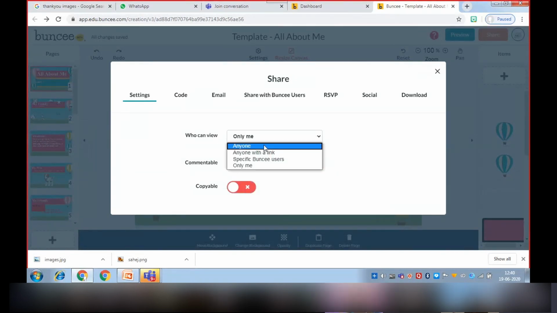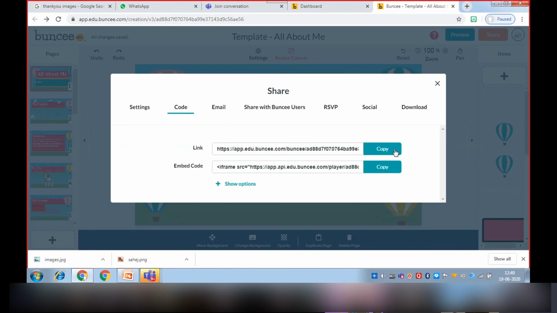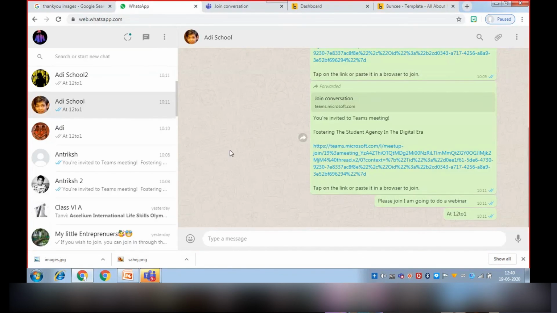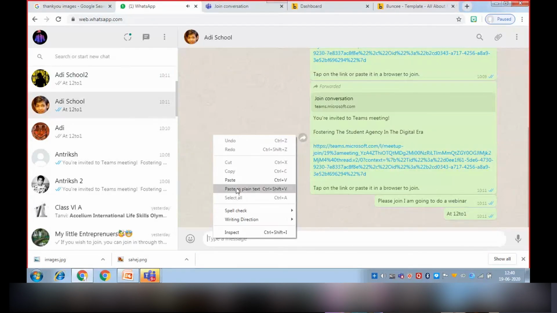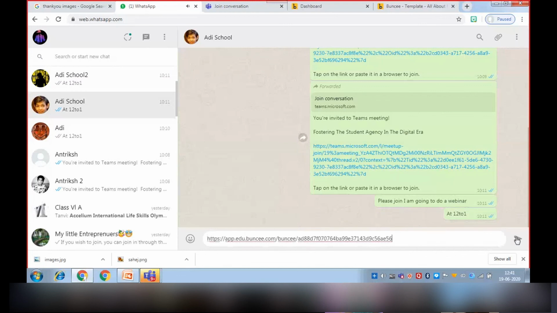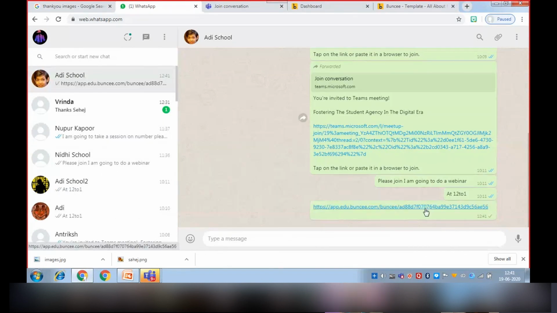Close the copy option, and we will go to the second option, code. Then we will copy it and paste it, like I am going to paste it here. See, we will paste it here and send, and when we open it, it will look like this.